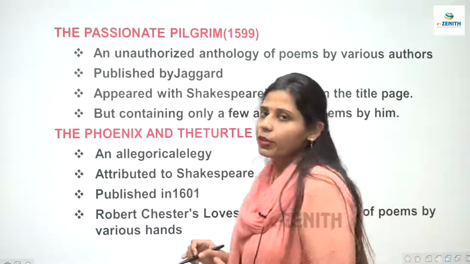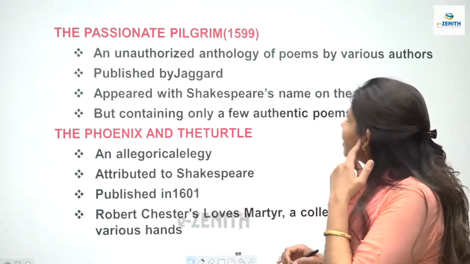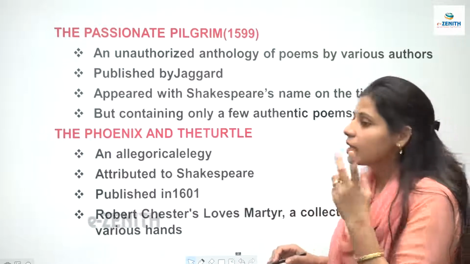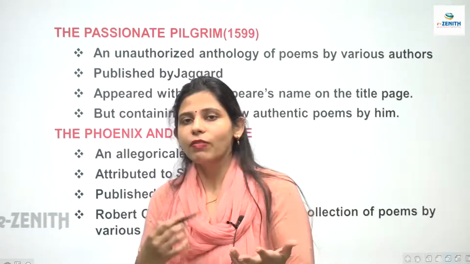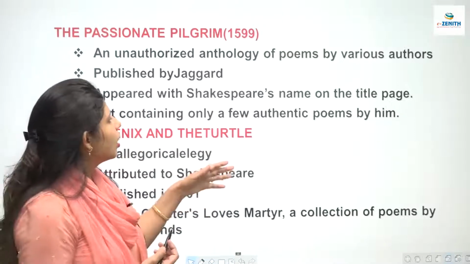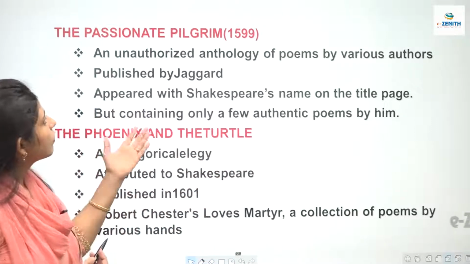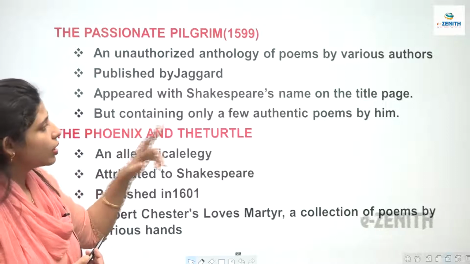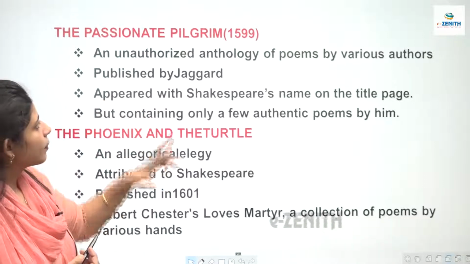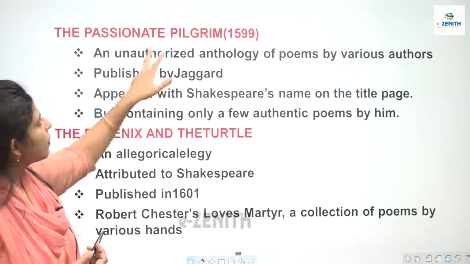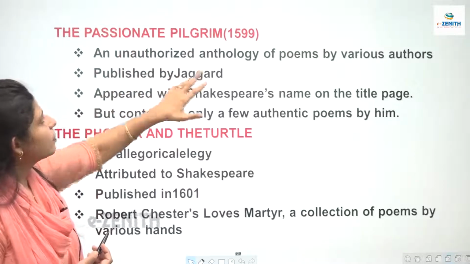The Passionate Pilgrims. We'll talk about Passionate Pilgrims. So what is happening in Passionate Pilgrims? See, Shakespeare has written 157 sonnets. Out of those sonnets, the two sonnets which were written by him in the end were published here in this work, The Passionate Pilgrims.